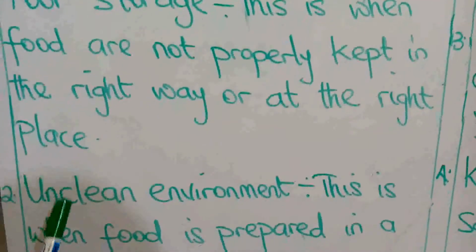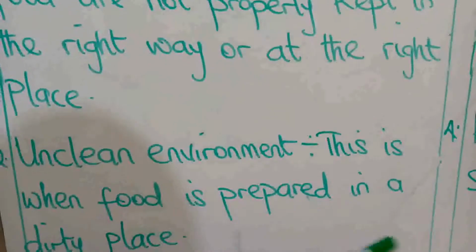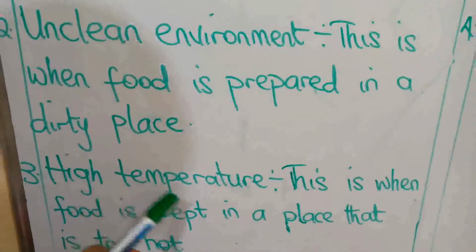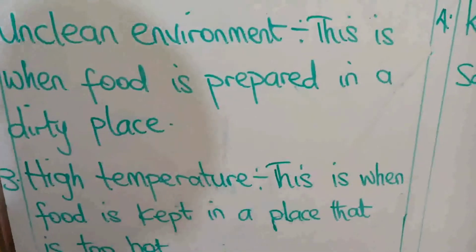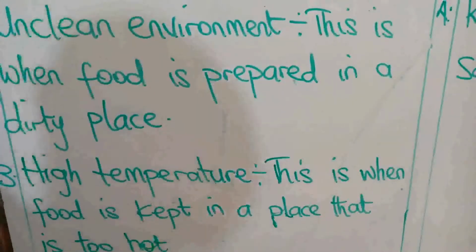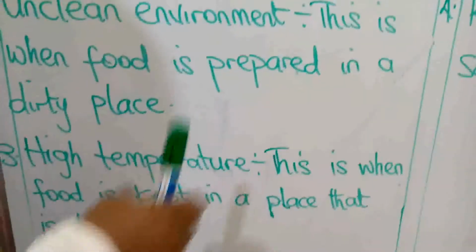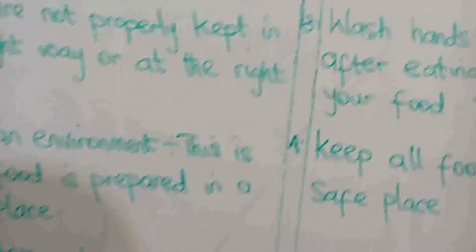Number two, unclean environment, when food is prepared in a dirty place. Number three, high temperature, when food is kept in a place that is too hot.